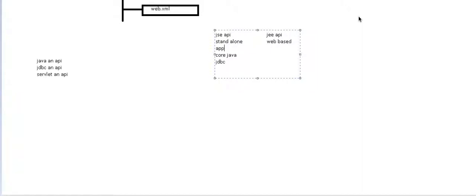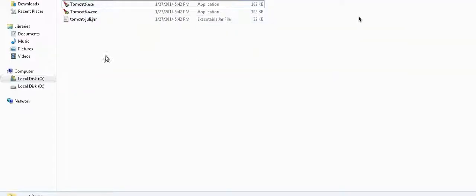Now JEE is nothing but web-based applications. Okay? APIs are of two types. Both are Java APIs only. This is JSE, the core Java API, and we call the other advanced Java. In the same way, there are JSE and JEE APIs. Got it? I'm going to show you the JEE API and where it is present.